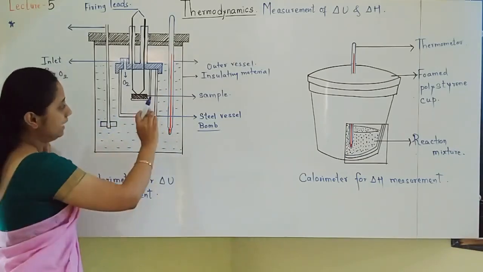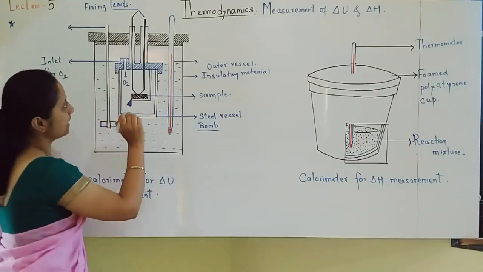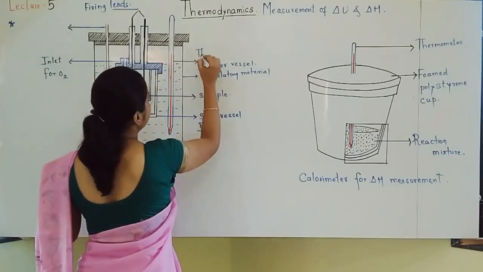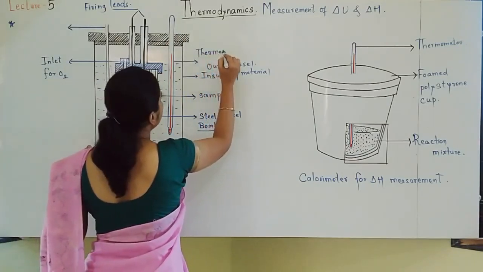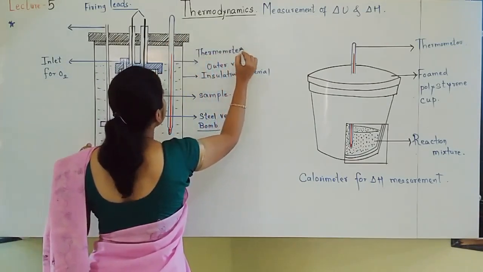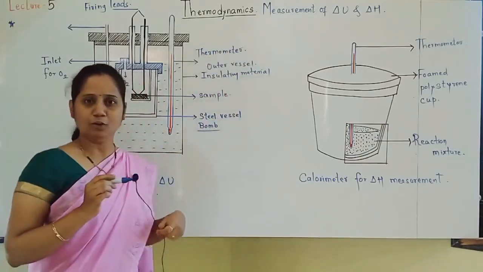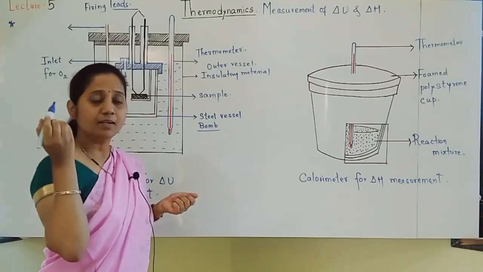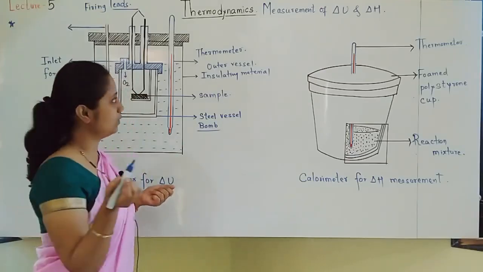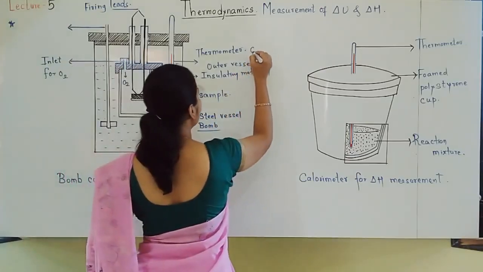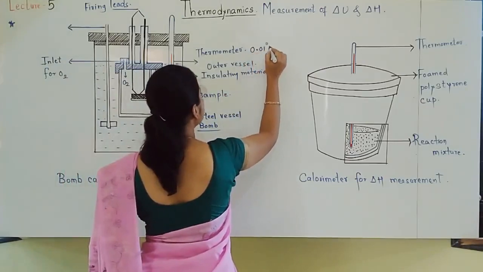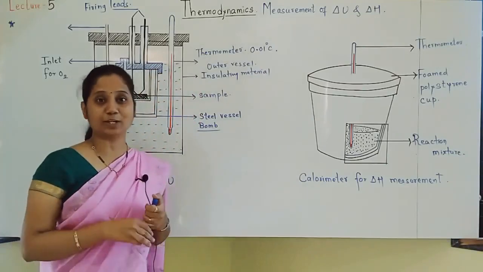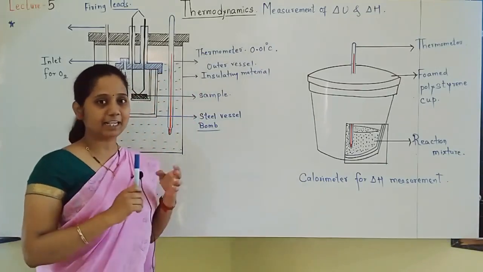Now what is done? In this surrounding water, two things are immersed. This is the thermometer. It is one special type of thermometer, a highly sensitive thermometer. As it is very sensitive, it can even measure 0.01 degree Celsius. However small the change in temperature, it can identify it.